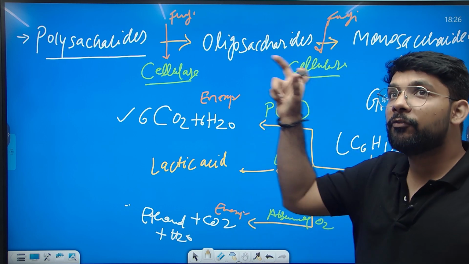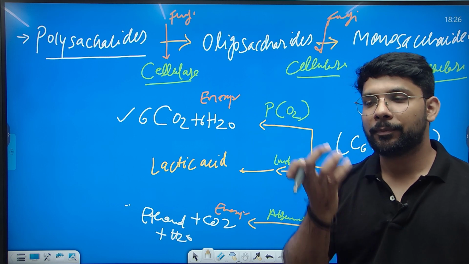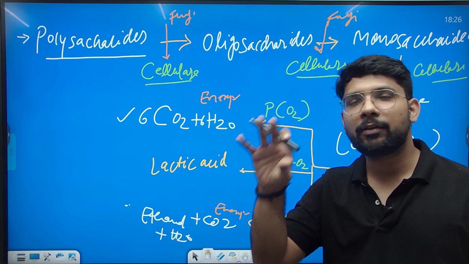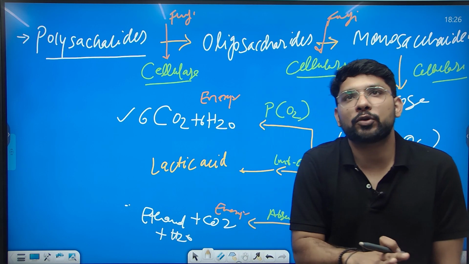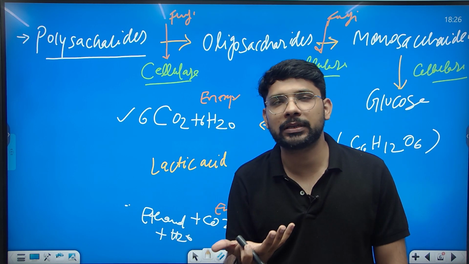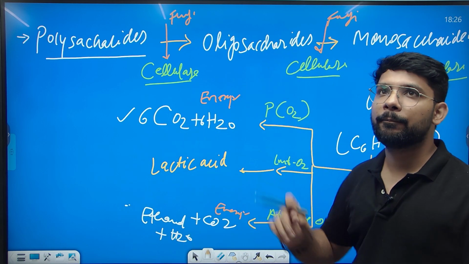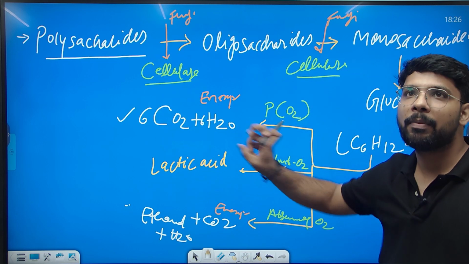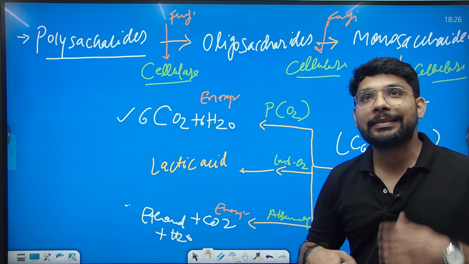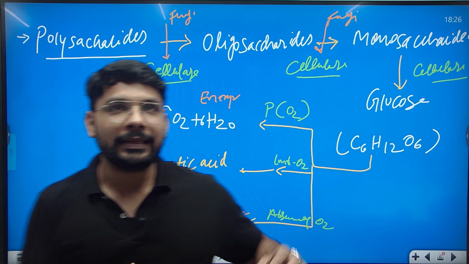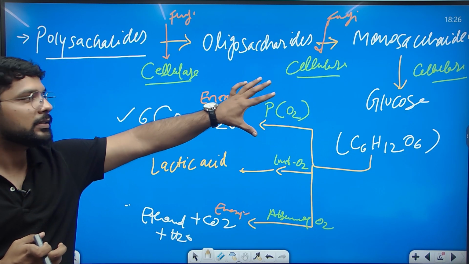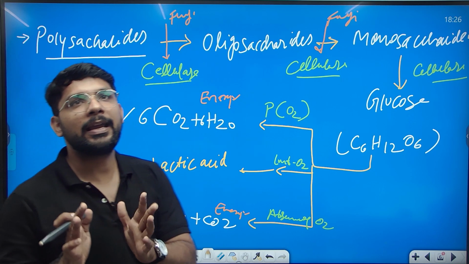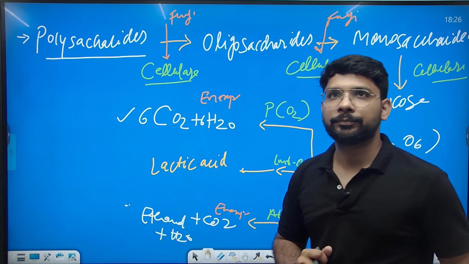You are addressing the first line that is written in the question: the material is depositing on the earth's surface and it breaks down into carbon dioxide and water. And we need to explain the process as well. There can be different kinds of processes, but the mechanism will be the same. This is the mechanism through which the polysaccharides are broken down into carbon dioxide and water. If the question is unconventional, you can make these kinds of diagrams and explain the process completely.